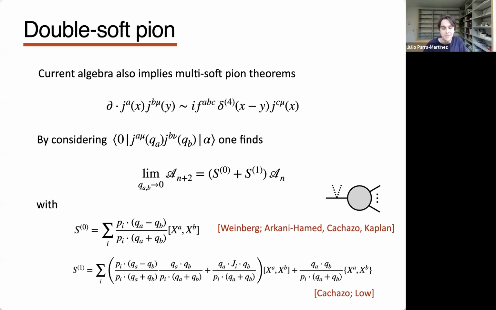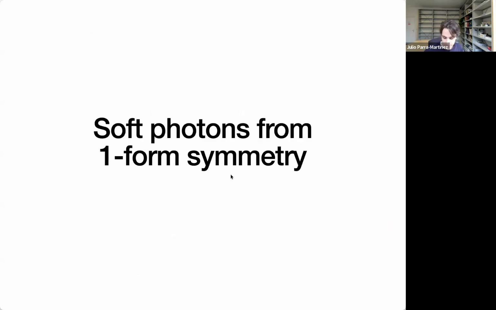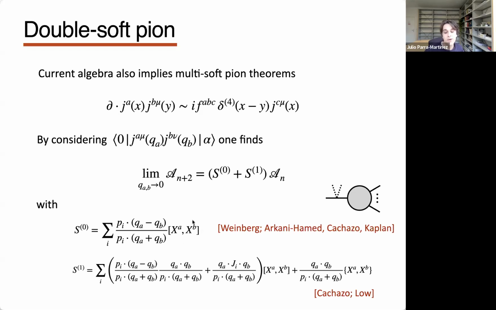Okay, so we can even derive multi-soft pion theorems, and this relies on the fact that the current algebra also knows about the commutation relations of the broken generator. So if we look at the divergence of a current in the presence of another current, this knows about the structure constants. And a similar argument to the one before, I won't explain in detail, but if you consider the two-point function of the broken current in some state, one can derive a limit when you take two pions soft. And the leading term knows precisely the commutation relations of the broken generator, so it's this F here.